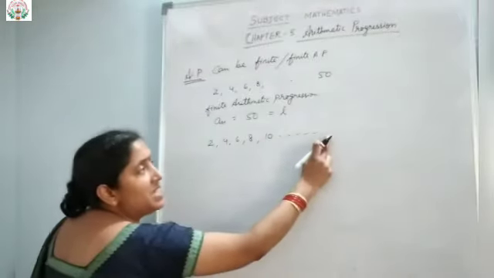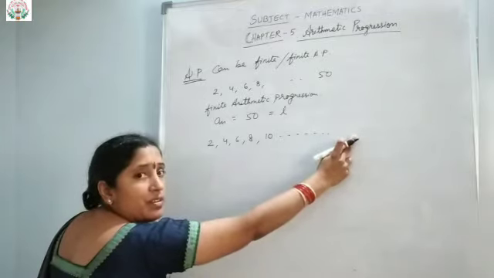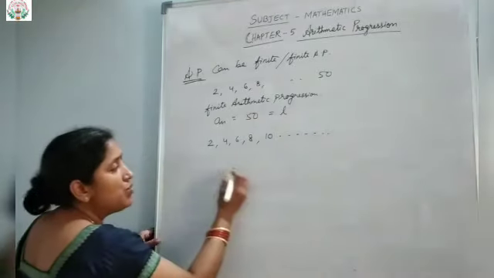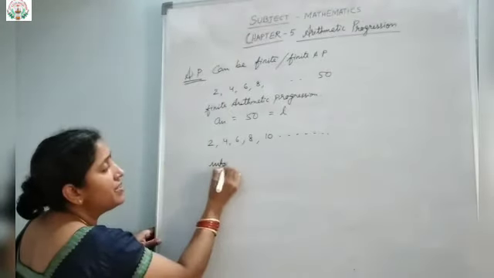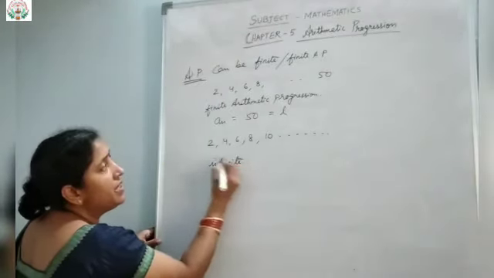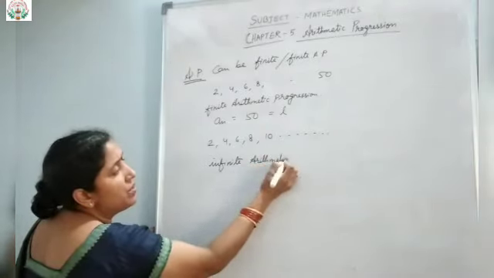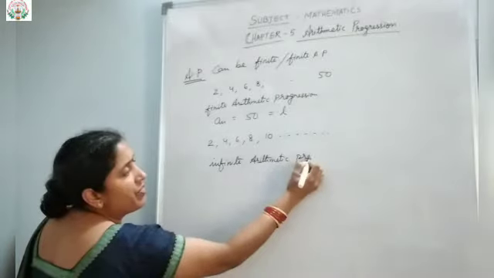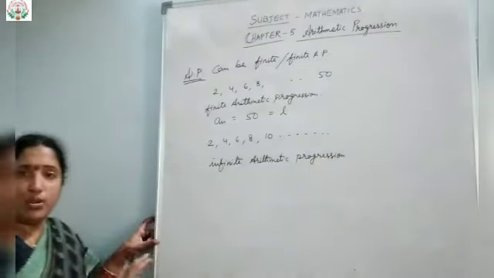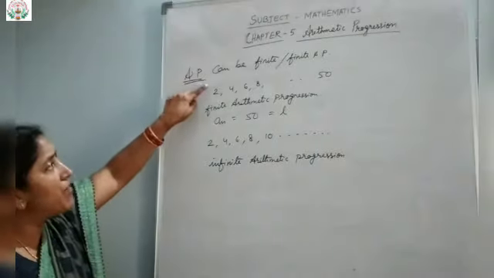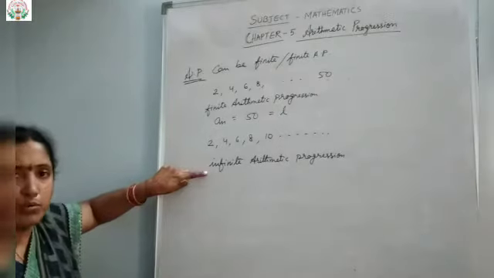If the series is written like this, when there is no last term mentioned over here, okay, so in this case what? We do not know the last term, that is why it is called infinite arithmetic progression. Okay, clear to everyone? In AP, we know we have finite arithmetic progression and infinite arithmetic progression.